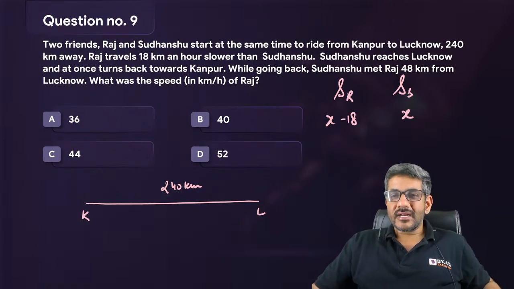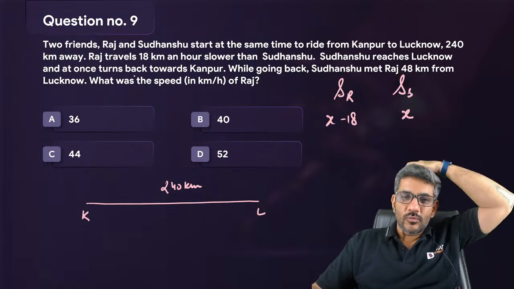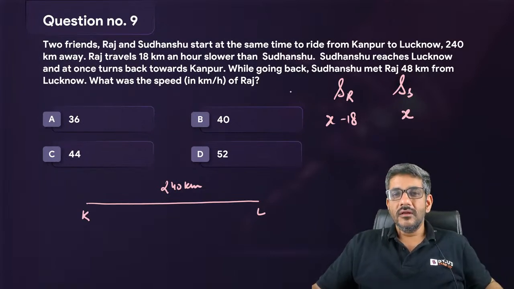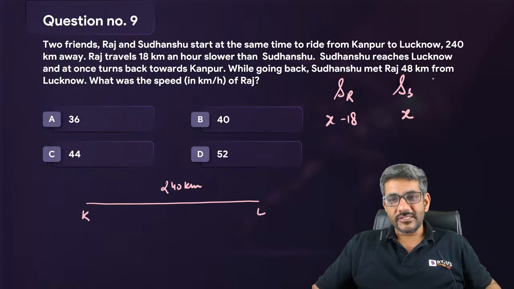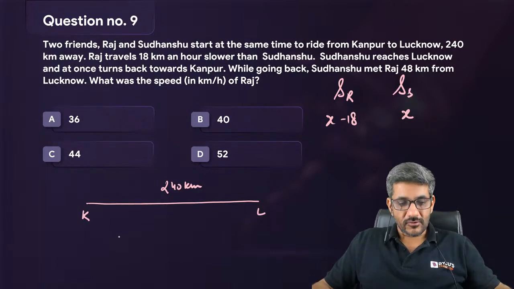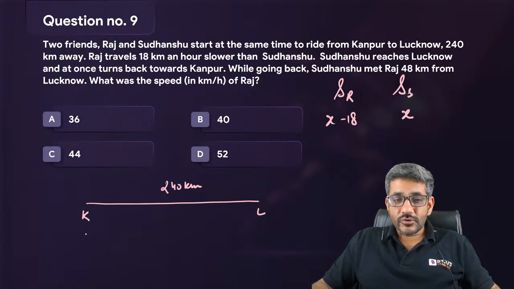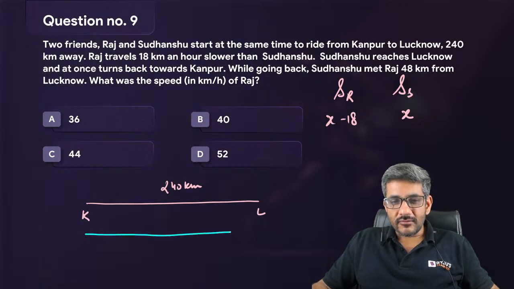Now after that, what they say is, Sudhanshu reaches Lucknow and at once turns back towards Kanpur. While going back, Sudhanshu met Raj 48 kilometers from Lucknow. Now the point is, Sudhanshu went from Kanpur to Lucknow. From here, he turned back and he met Raj at a point which is 48 kilometers from Lucknow.